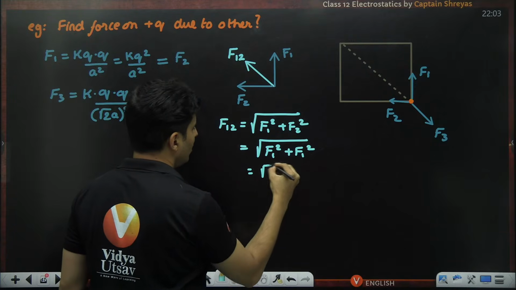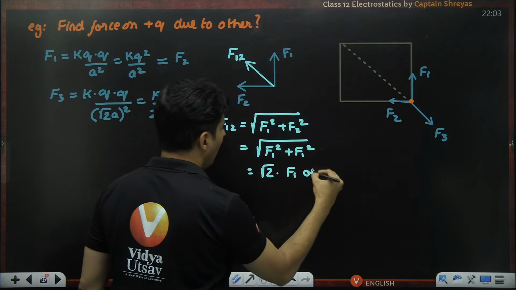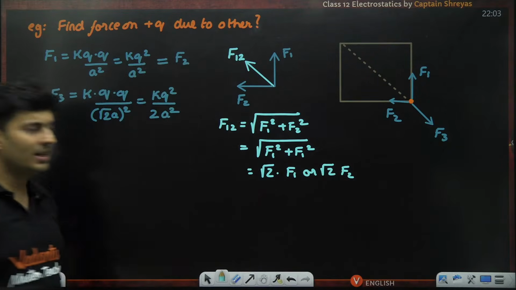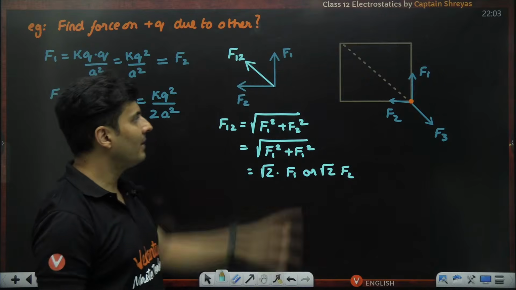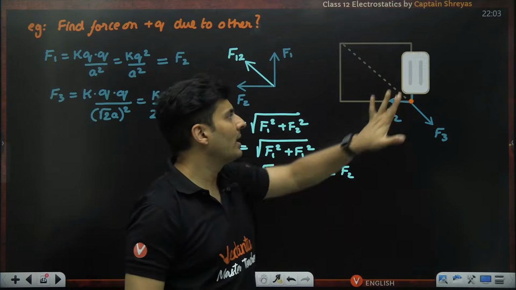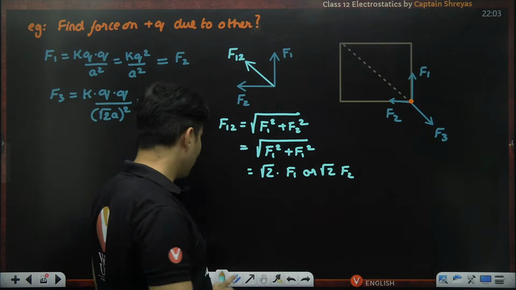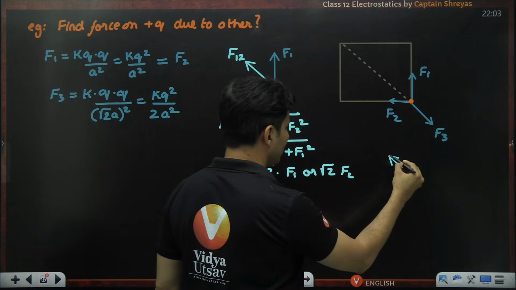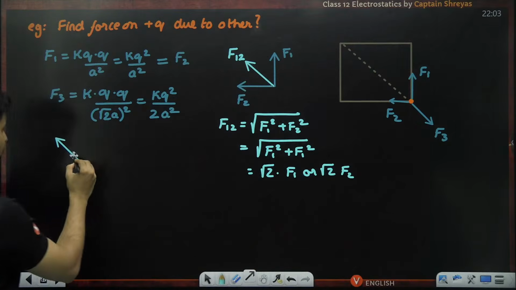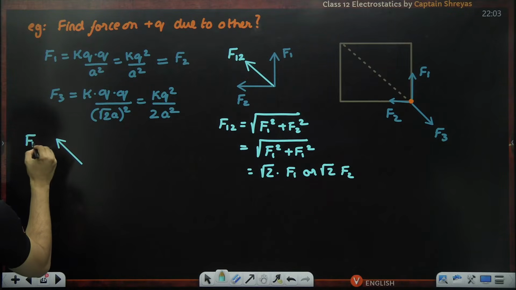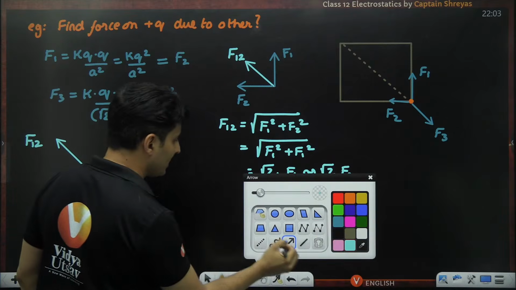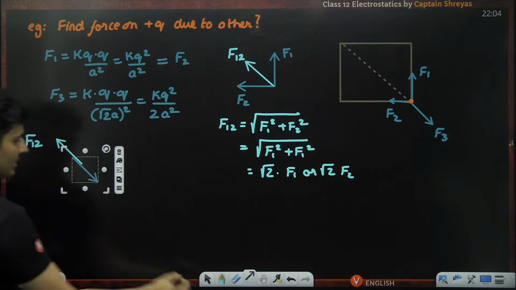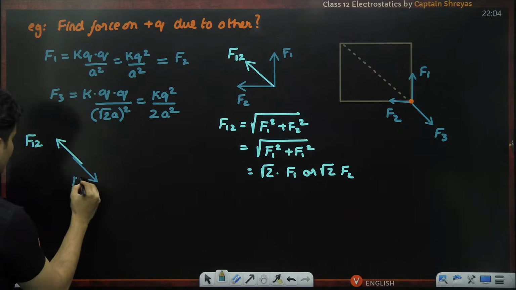So it will be nothing but root 2 times of F1 or root 2 times of F2. One and the same thing, because F1 and F2 coincidentally are the same. So that is F12. I don't have to worry about F1 and F2 anymore. Just think now, you have one force which is F12, and the other force which is remaining is just that F3 force.